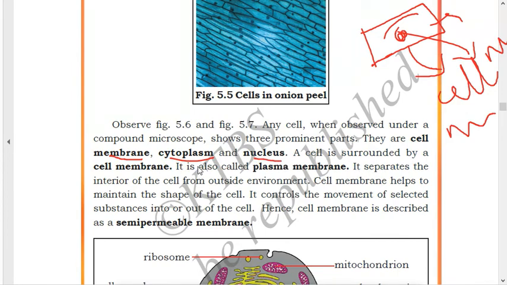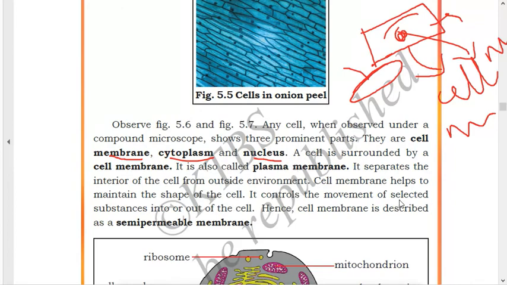A cell is surrounded by a cell membrane. So every cell is present inside a protective layer, and that layer is called the cell membrane. It separates the interior of the cell from the outside environment. So what will this cell membrane do? It will protect the inside part of the cell from the outside environment. The cell membrane helps to maintain the shape of the cell. It also gives shape to the cell.